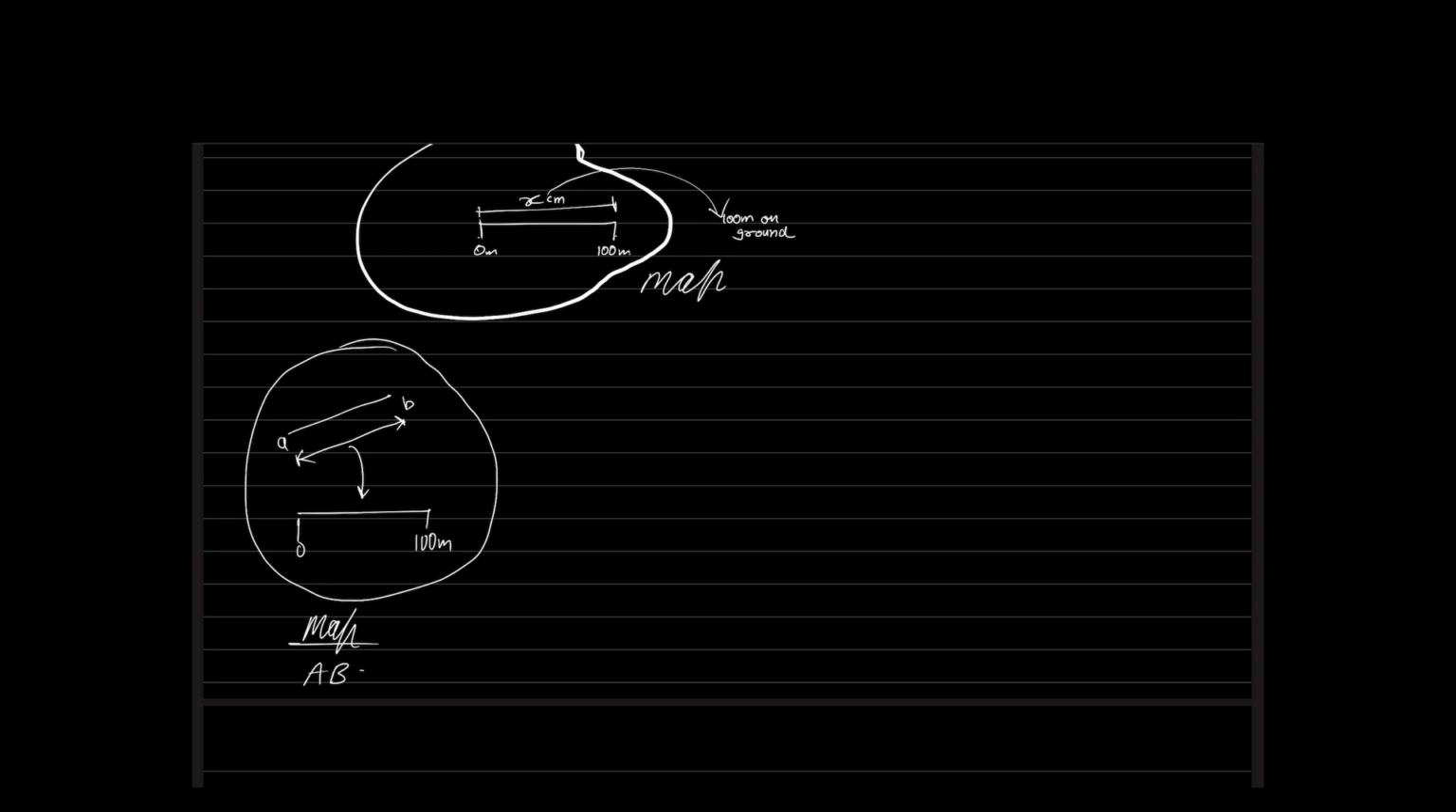Now, I am having one engineer scale on this map that says 1 centimeter is equal to 10 meters. That says every 1 centimeter on the paper is equal to 10 meters on the ground. So if I want to convert the paper distance AB to the ground distance capital AB using this engineer scale, what should I do?